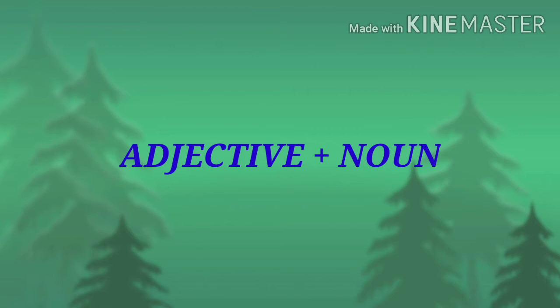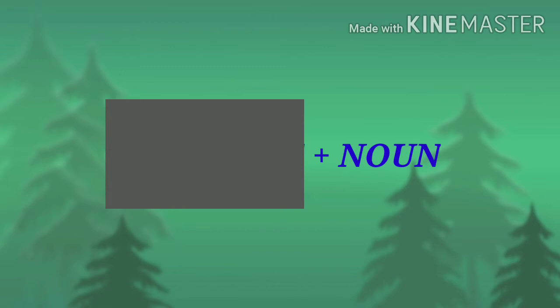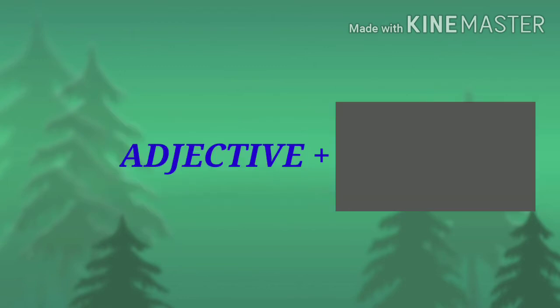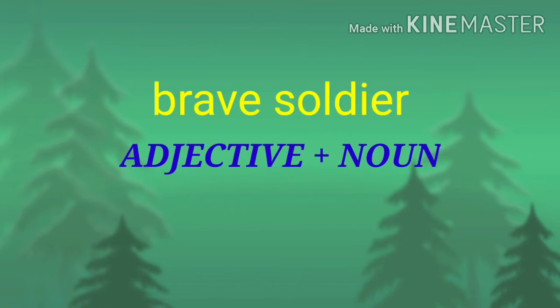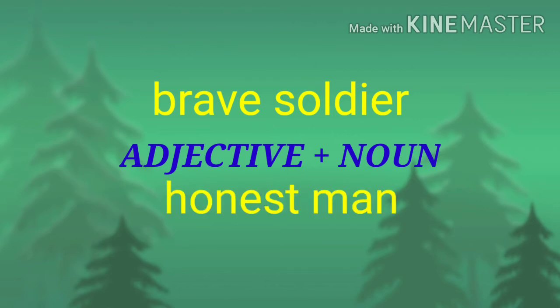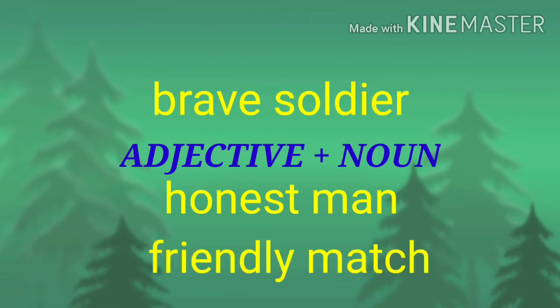Adjective plus noun. It means before a noun you can add an adjective, or after an adjective you can add a noun. This is the meaning of that. Can you give me an example of adjective plus noun? Brave soldier, yes. Brave is an adjective, soldier is a noun, right? Then what else? Honest man. Okay, honest man. Friendly match.